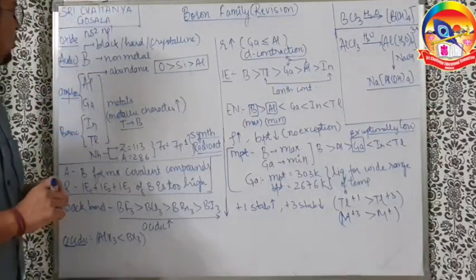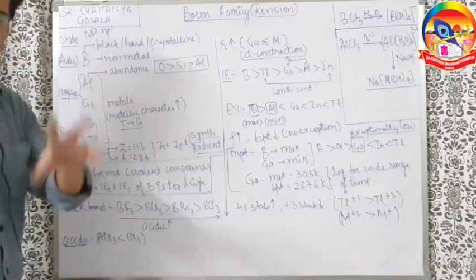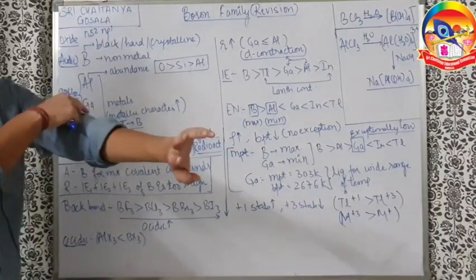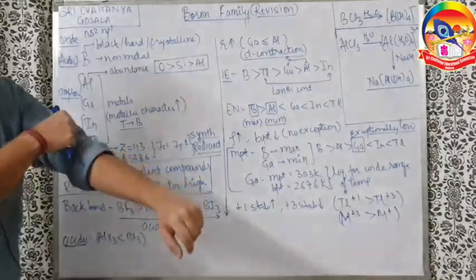Now, talking about boron, boron is black in color. One of the allotropic forms is black in color. It is very hard, because of which the reactivity of boron is also less. Because it is very hard, it is tough for boron to react. If you crush it, there is a chance that boron can react.